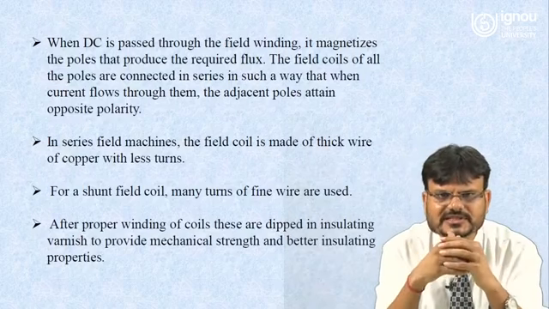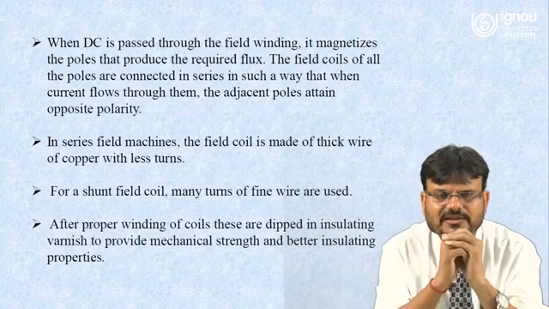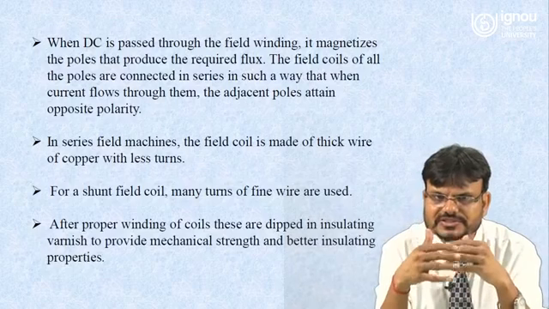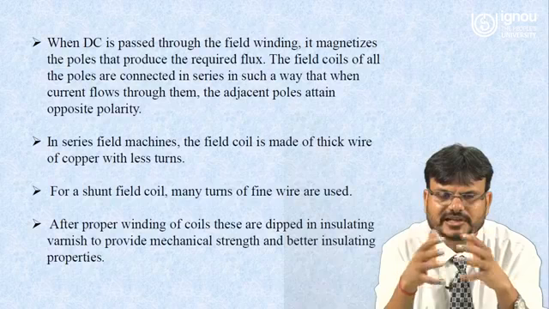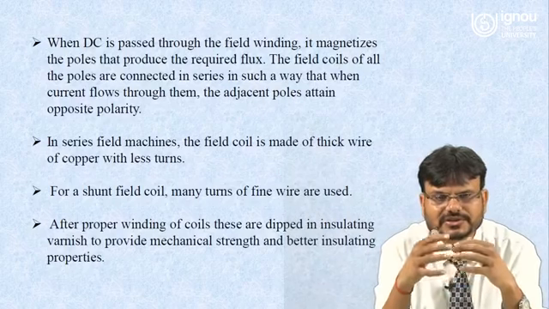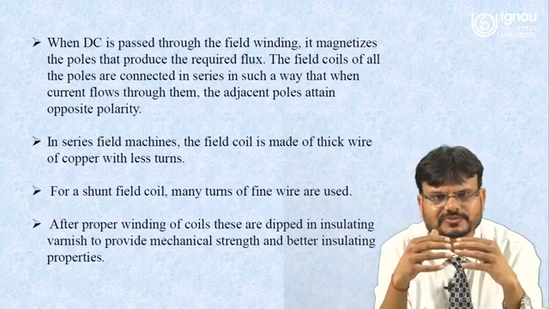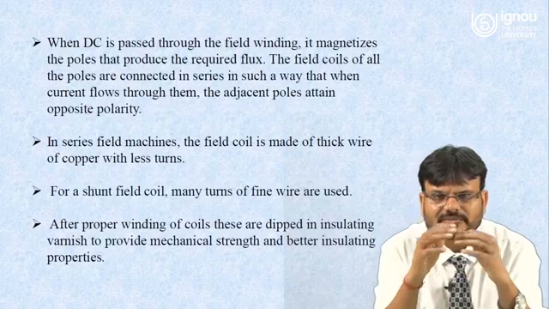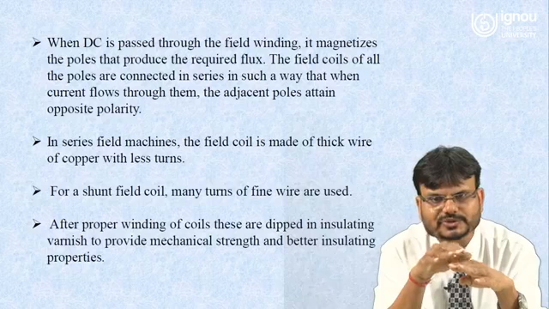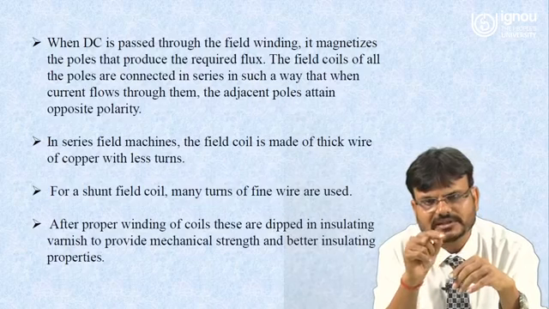In series field machines, the field coil is made of thick copper wire with fewer turns. The reason is that a DC machine, DC generator or DC motor can be classified as a DC series motor or DC shunt motor. So in case of a DC series machine, the field coil should be made of thick wire. Why thick wire? Because whatever current is flowing through the field winding should be more.